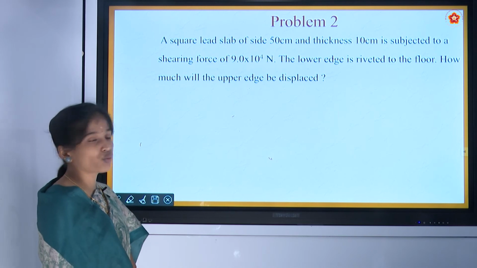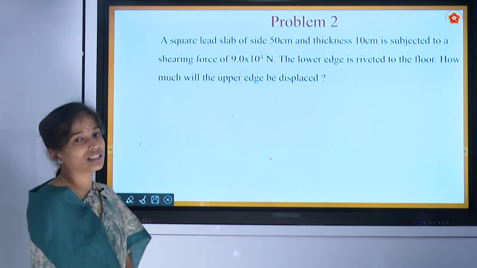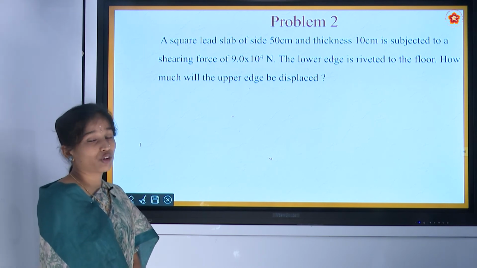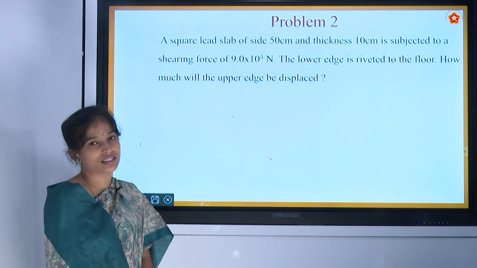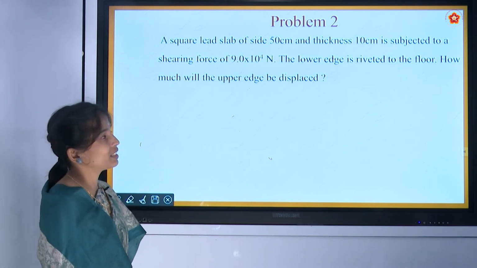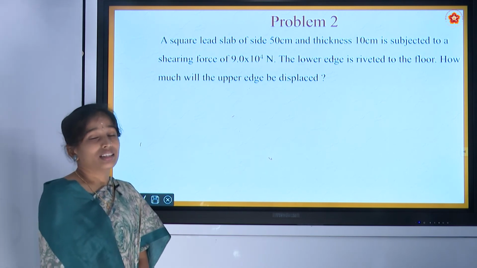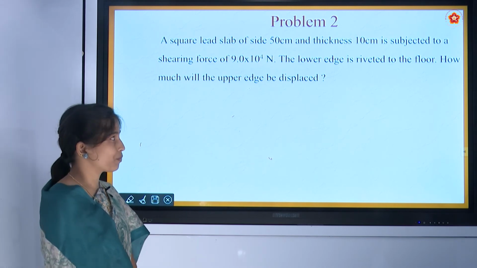First we should analyze what is given. There is a square lead slab and one of the sides is given as 50 centimeter. In a square all the sides are equal. They have given thickness 10 centimeter, which we can also consider as breadth.